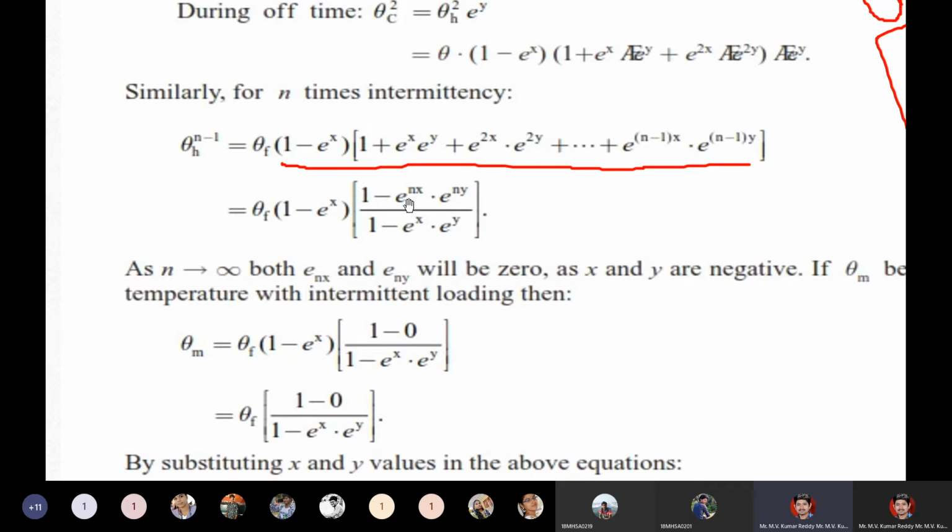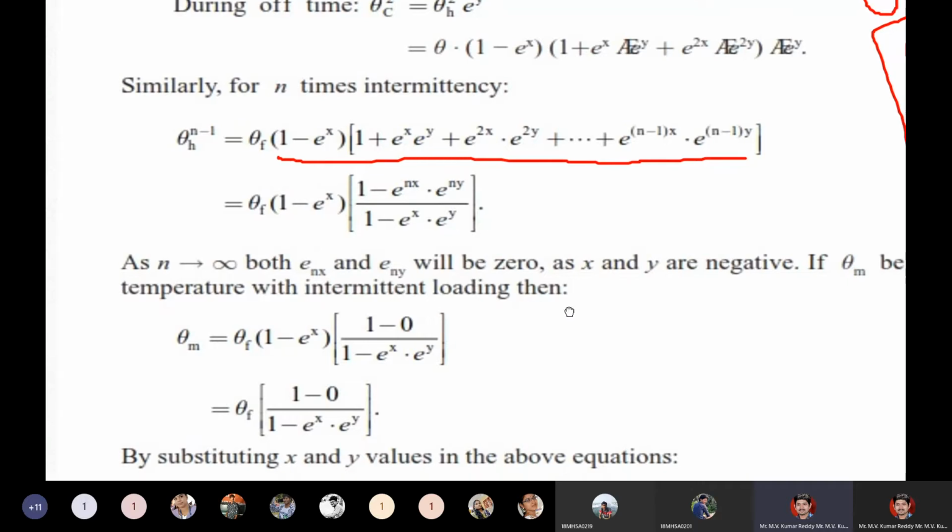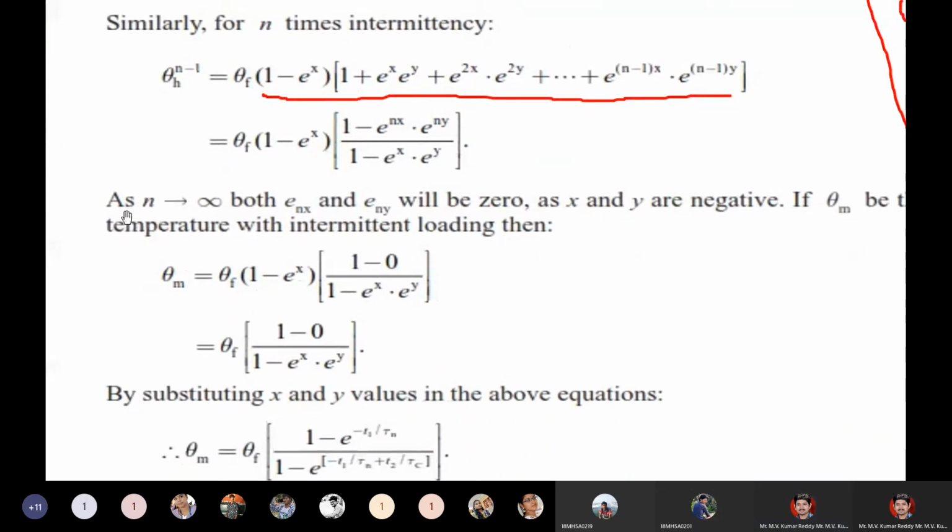This formula is 1 minus e power nx into e power ny divided by 1 minus e power x into e power y. Here, as n tends to infinity, both e power nx and e power ny will be 0.